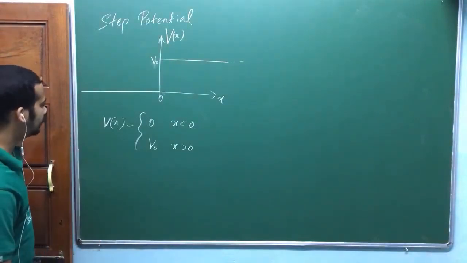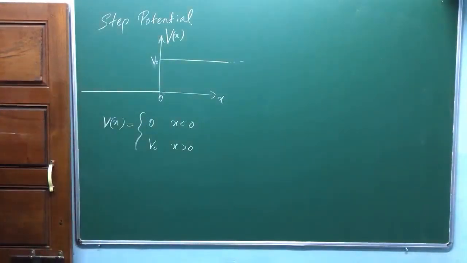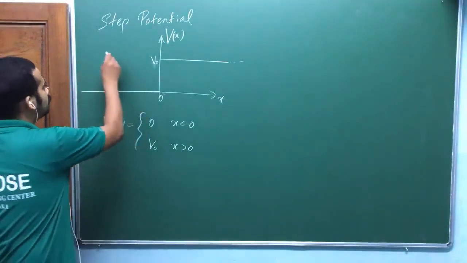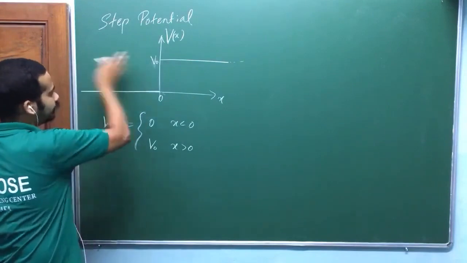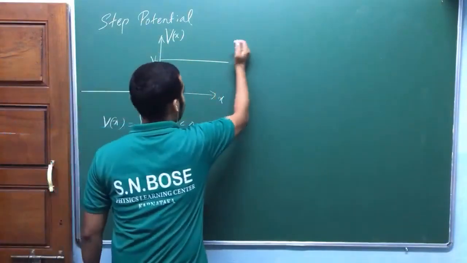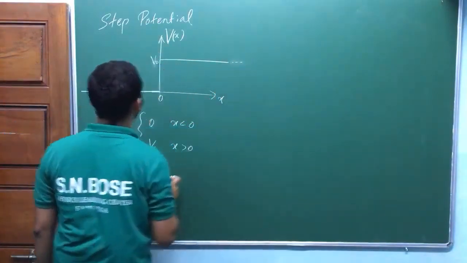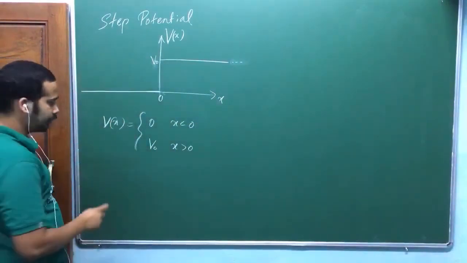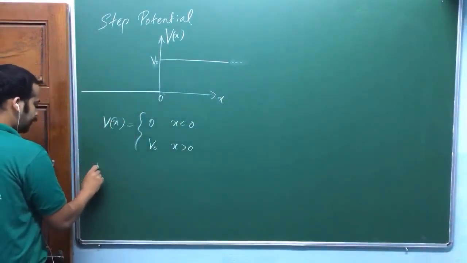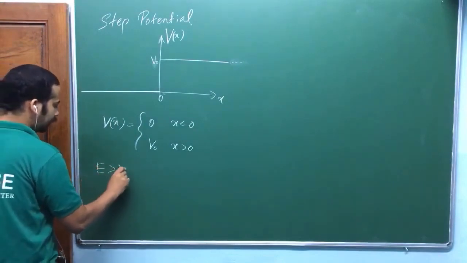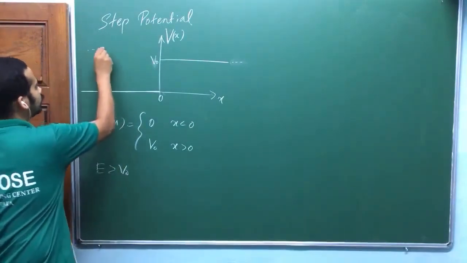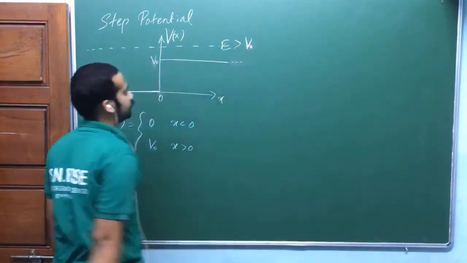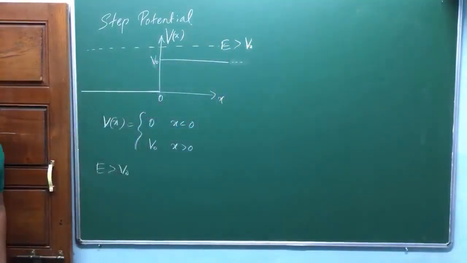So now look at here. In this situation, we have two situations. One is the energy of the particle, whatever you shoot here, okay? That energy of the particle can be greater than V0. Energy of the particle can be less than V0, isn't it? You can have two situations. Now let me take case 1, situation 1, energy greater than V0, okay? I have energy of the particle which is greater than V0. Is that okay?